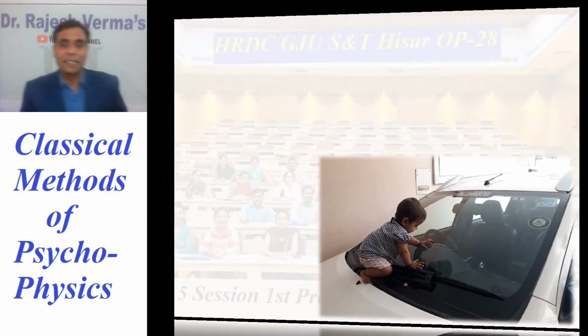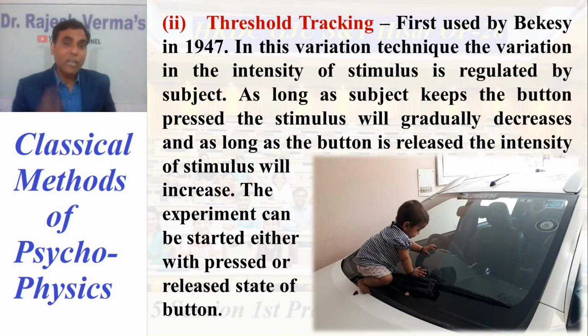So the second technique is threshold tracking. The first one was the up and down or staircase method. The second technique is tracking the threshold. It was first used by Baxter in 1947. In this variation technique, the variation in the intensity of the stimulus is regulated by the subject. This is a very important point here. In threshold tracking, the changes in the stimulus intensity will be done by the subject herself or himself. The researcher won't have any interference as far as the regulation of the intensity of the stimulus is concerned.